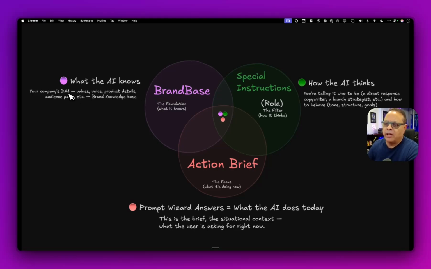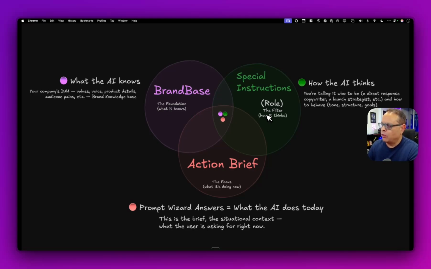It's your company's DNA, your values, your voice, your product details, your audience, their pain points, etc. We call this a brand knowledge base. That's why we call this a brand base. Hence the name BrandBaser.com. This is the foundation that helps any AI project, whether you're using a third-party tool or you're using something like ChatGPT projects or Claude projects. And we'll get to that in just a minute.